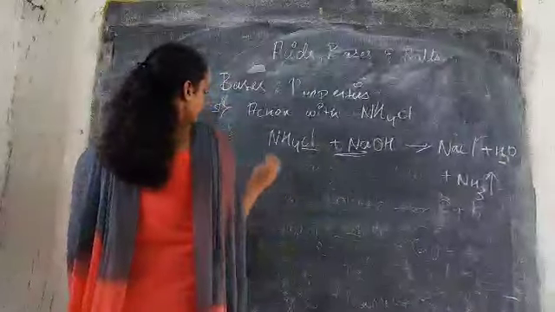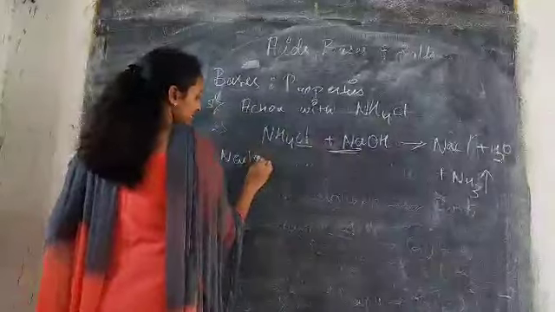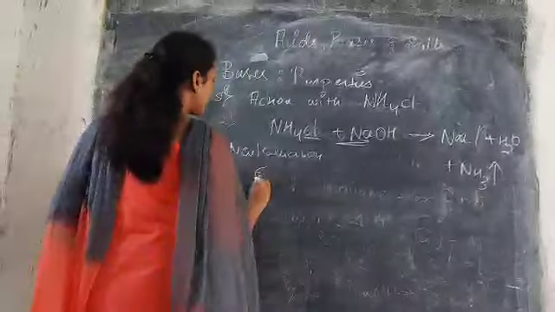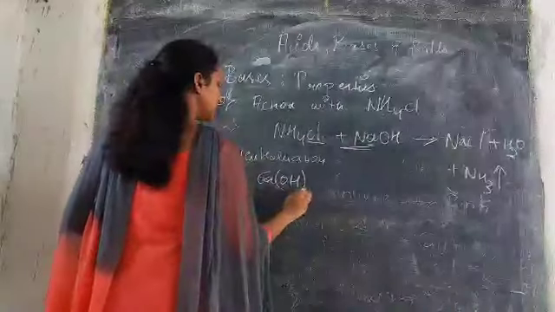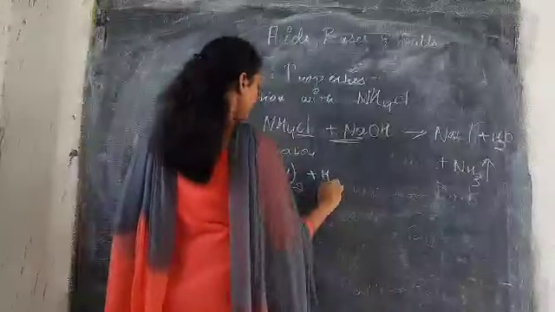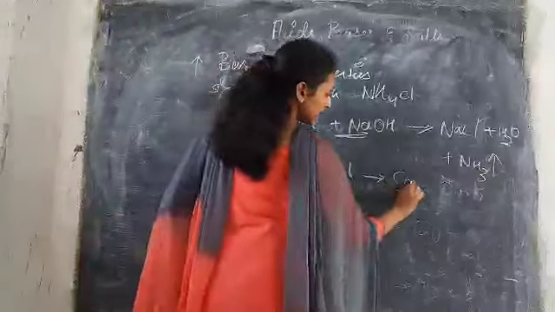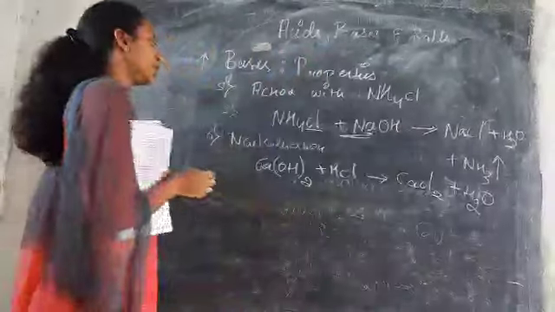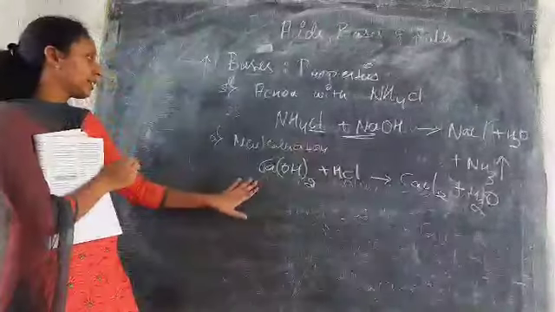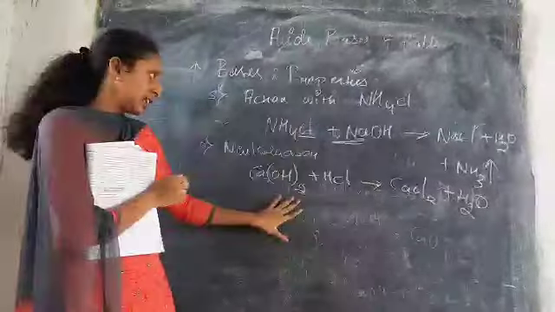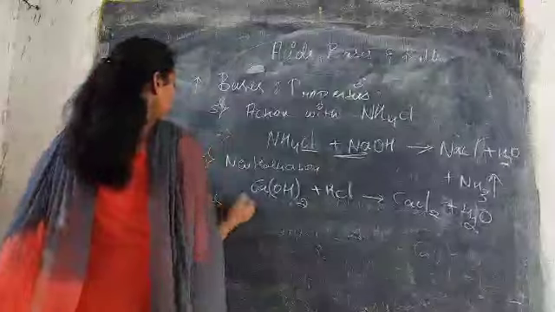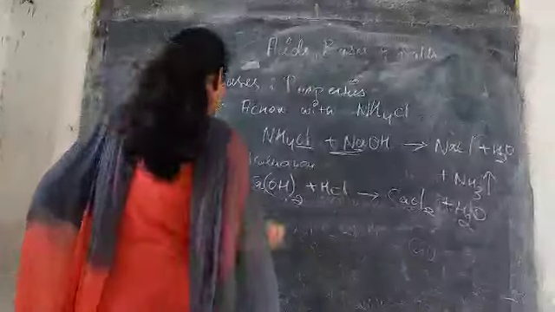The next property is that they neutralize acids and bases. Neutralization reaction. So when you take any hydroxide treated with an acid, it will form CaCl2 plus water. So a neutralization reaction is nothing but when an acid is treated with a base, hydroxides or oxides, it will form a salt plus water.